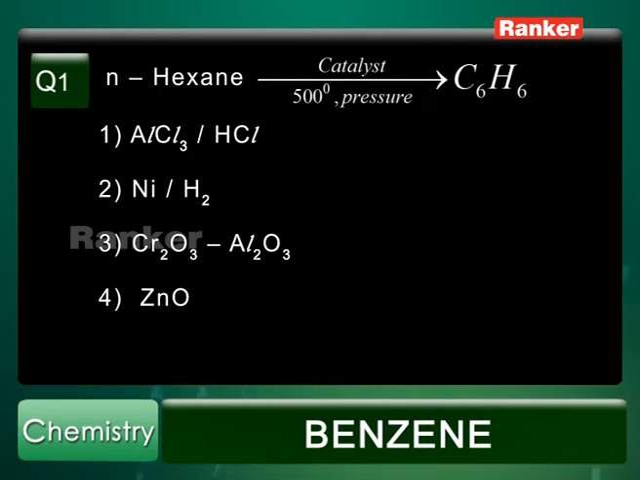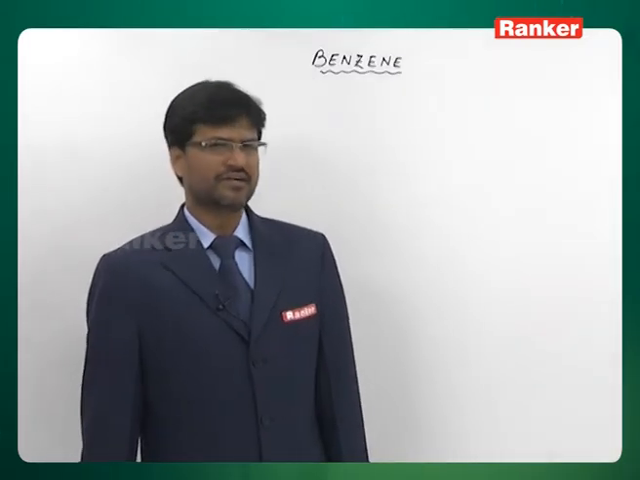Option 1, AlCl3 and HCl. Option 2, nickel and hydrogen. Option 3, Cr2O3, Al2O3, and option 4 is zinc oxide. See, this reaction is aromatization reaction, and the catalyst used in aromatization reaction is chromic oxide alumina mixture. So the correct answer is third option.